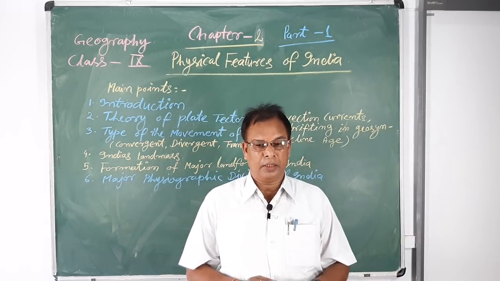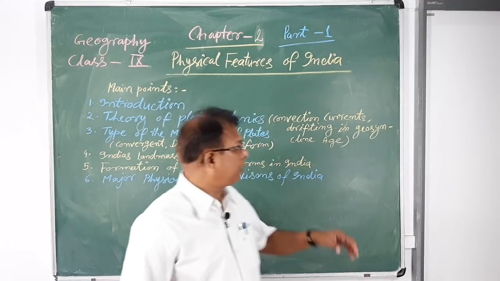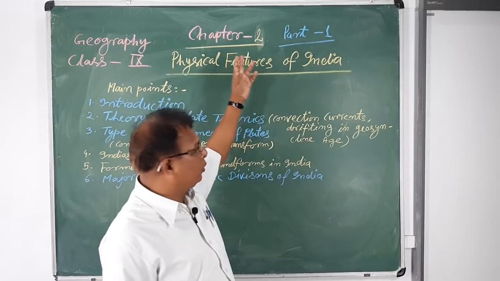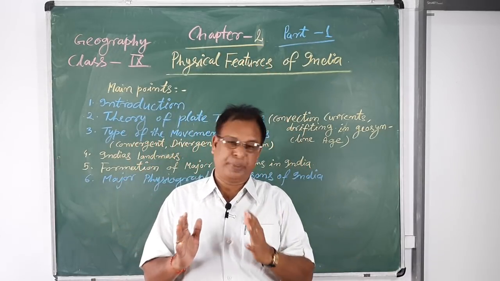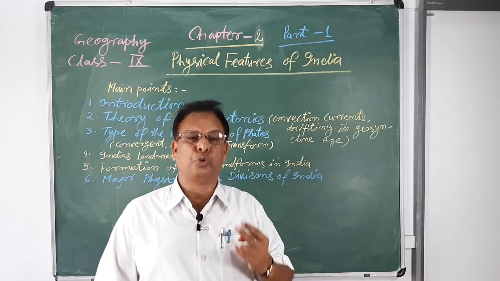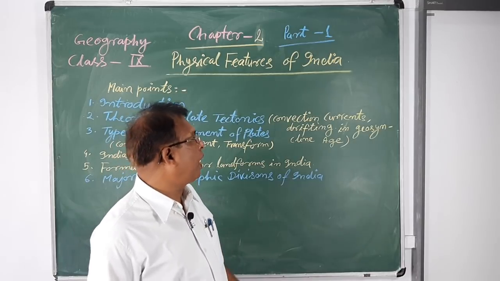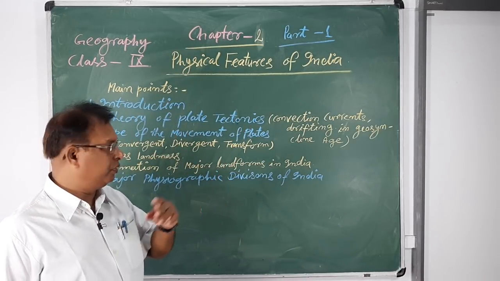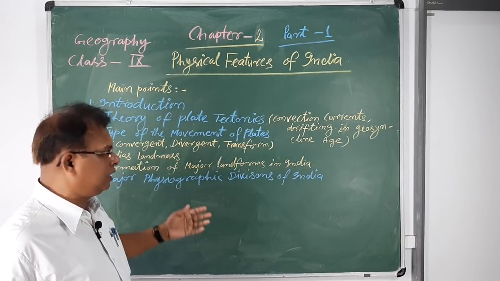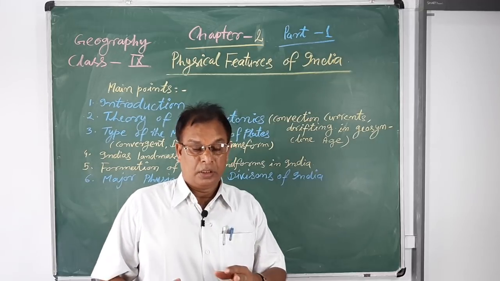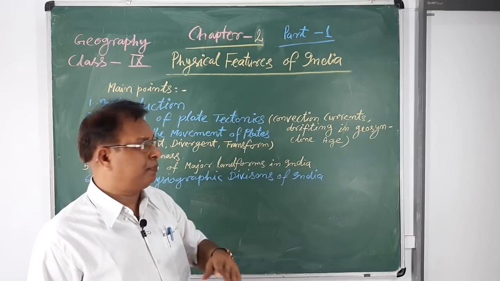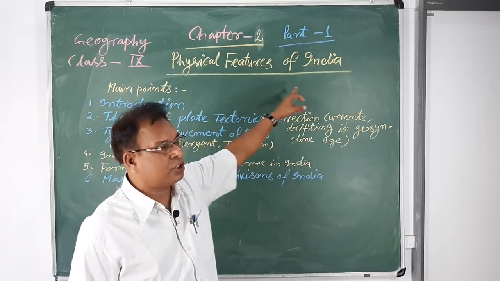Today I shall discuss chapter 2, part 1. You know chapter 2 is a large chapter, a big chapter. So I have divided this chapter into two equal parts. In this first part you will learn about the main features or themes of the landmass. The heading of this chapter is the Physical Features of India.